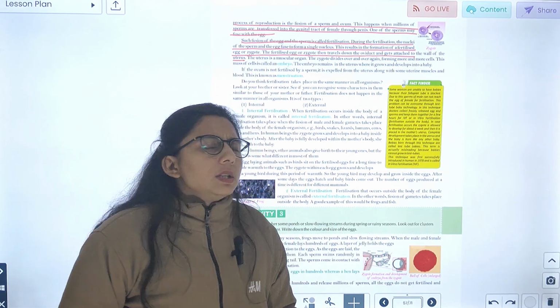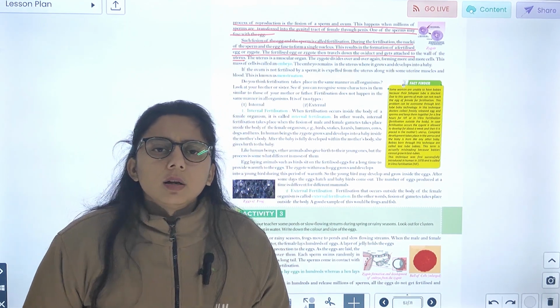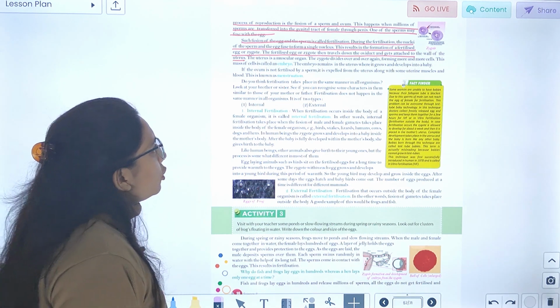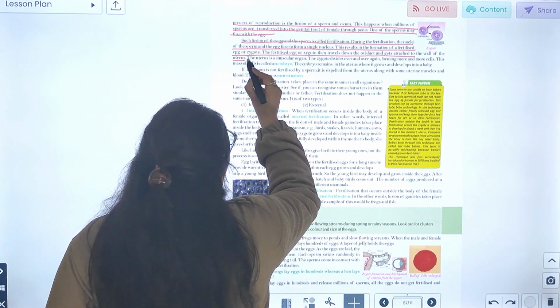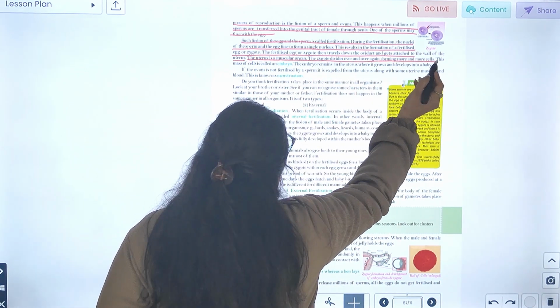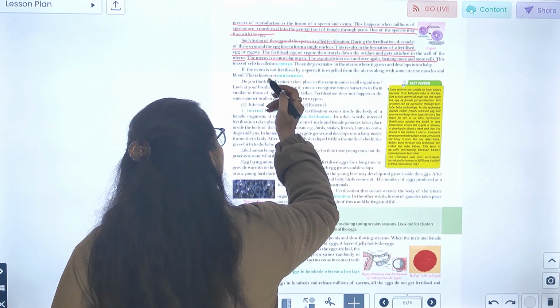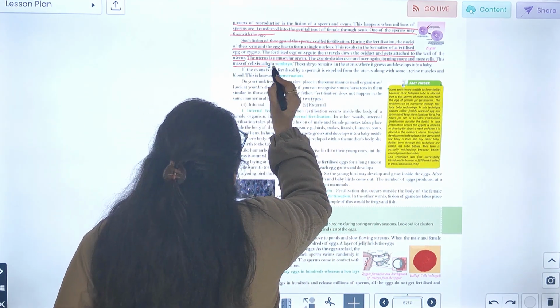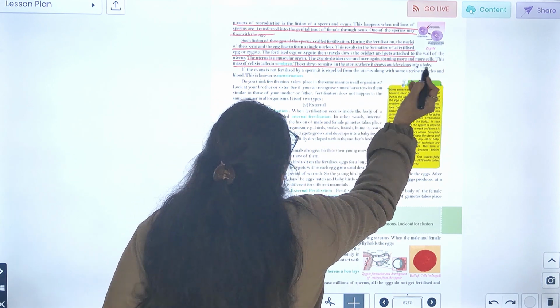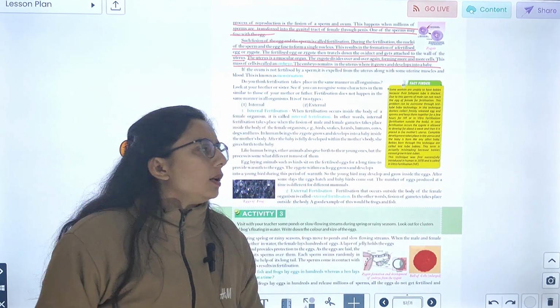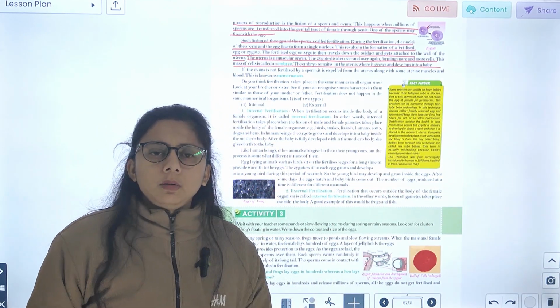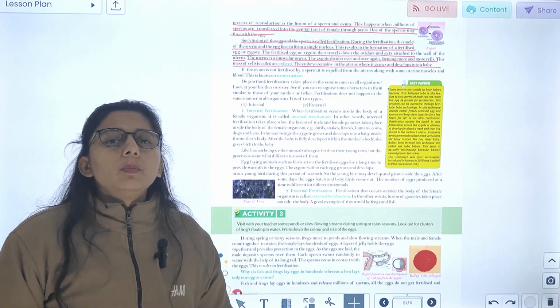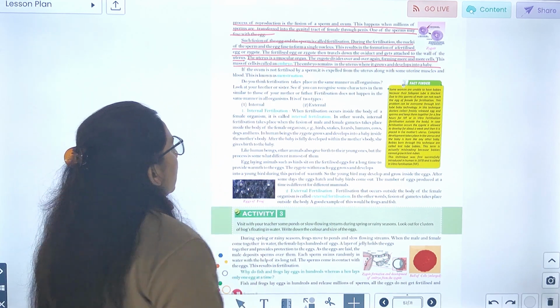ठीक है, वो ओविडक्ट में जाके ट्रैवल करता है, फर्टिलाइज होता है और फिर वो कहाँ जाता है, अटैच हो जाता है बाय द वॉल ऑफ यूट्रस. The uterus is a muscular organ. The zygote divides over and over again, forming more and more cells. This mass of cells is called the embryo. The embryo remains in the uterus and grows and develops into a baby. ठीक है, वो यूट्रस में रहता है और फिर वो बेबी में जाकर डेवलप हो जाता है.